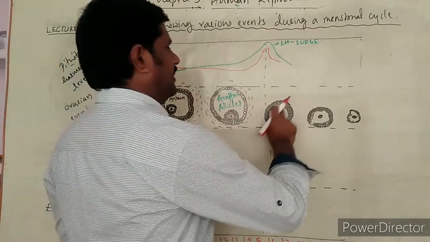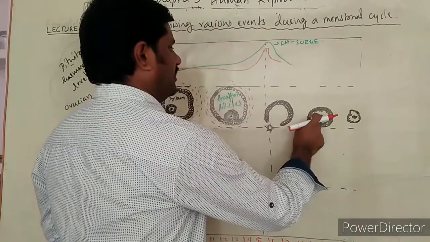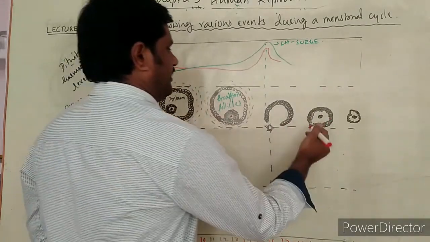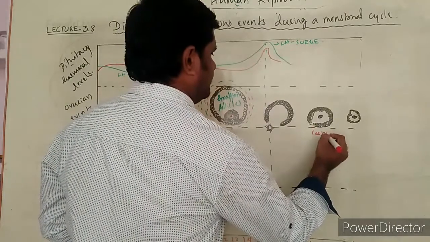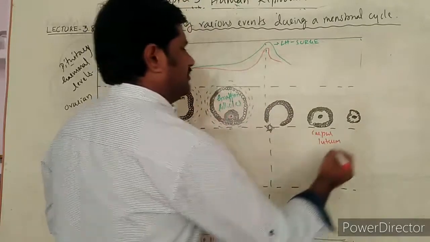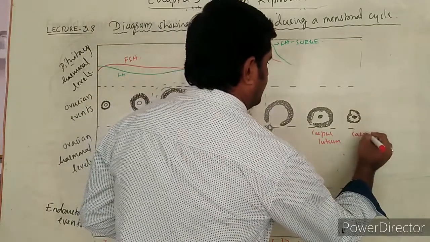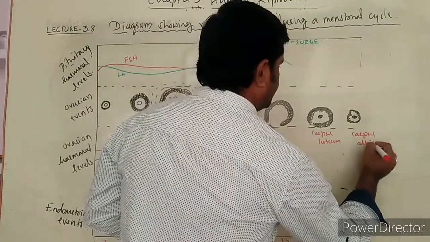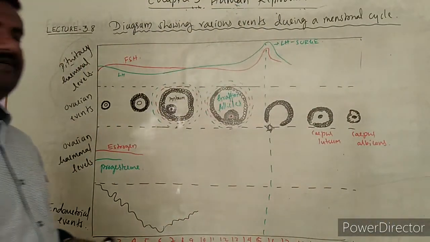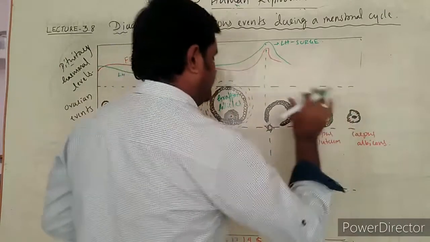And later, development of what takes place here? Development of the corpus luteum. Corpus luteum, corpus albicans, corpus albicans takes place, right? So these are the next thing.